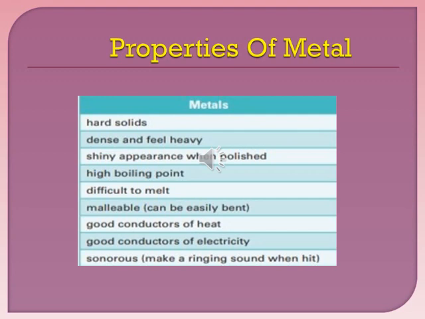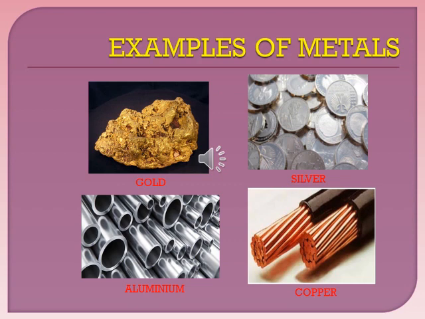Metals are good conductors of heat and electricity, and they are sonorous, means they can produce sound when hit. Gold, silver, aluminium and copper are the examples of metals.